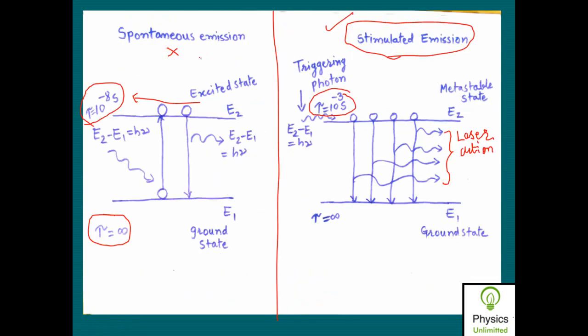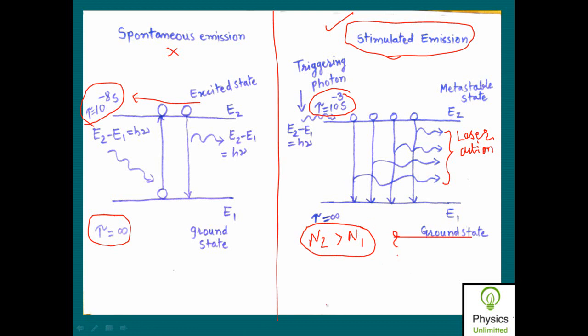Now for stimulated emission of radiation, we require that the number of atoms in the higher energy state should be more as compared to the number of atoms in the ground energy state. So we require that N2 should be greater than N1, isn't it? Yes, sir. But is this normally the case under equilibrium condition?